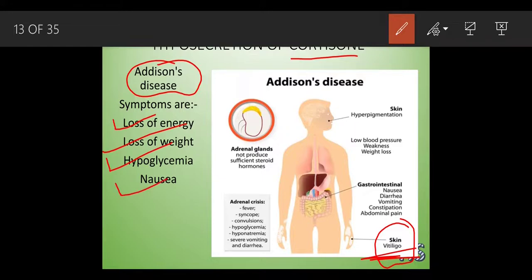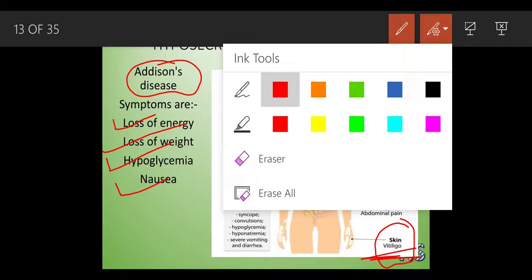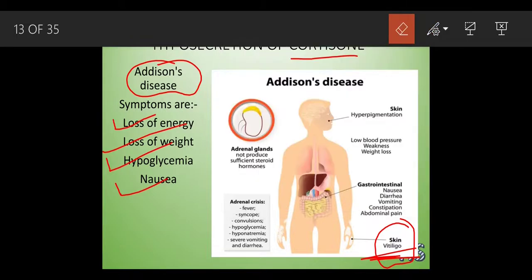Let's understand. Loss of energy and loss of weight are definitely accompanied together. Why? Because in any disease a person is going to lose energy, and he or she is going to lose weight also when there is a hyposecretion.